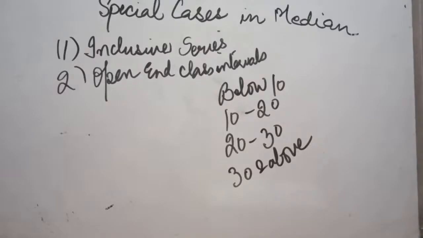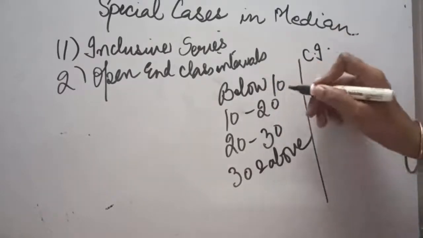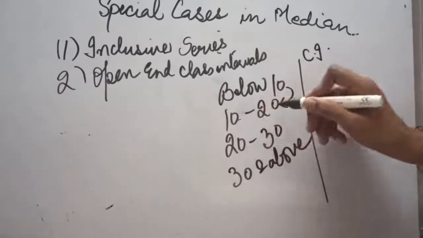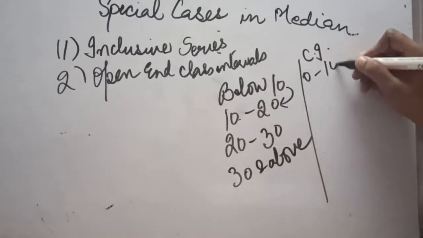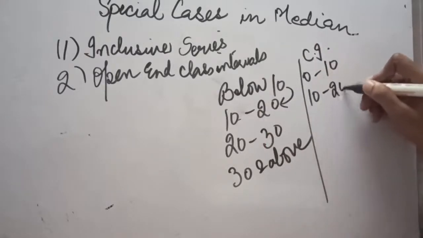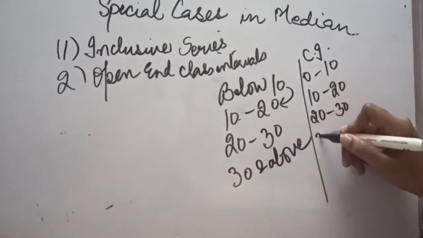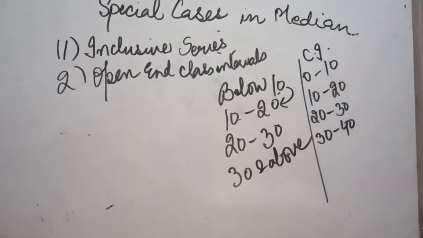So in case of this, we have to convert the series into a normal class interval. It will depend upon the next corresponding class interval. The difference is 10, so it is implied that for the first also the difference will be 10, because for every interval the difference is 10. So in the last we can also say it will be 30 to 40, depending upon the previous class intervals.